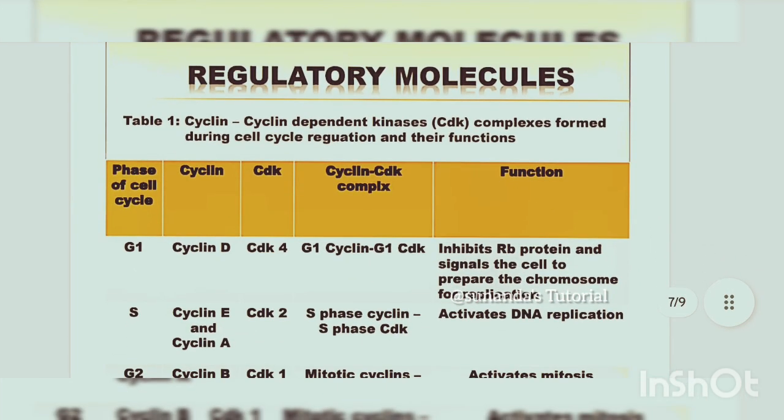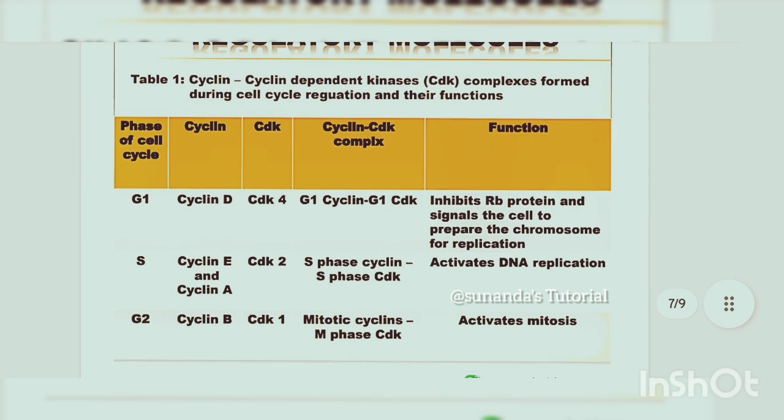Okay. Next, these are different regulatory molecules. Cyclin D, which is associated with CDK4, helps in G1 phase to inhibit RB protein and signal the cell to prepare the chromosome for replication. Next, S phase cyclins, cyclin A and E and CDK2, activate the DNA replication to occur. Next, in G2 phase, cyclin B and CDK1 will act to activate mitosis.